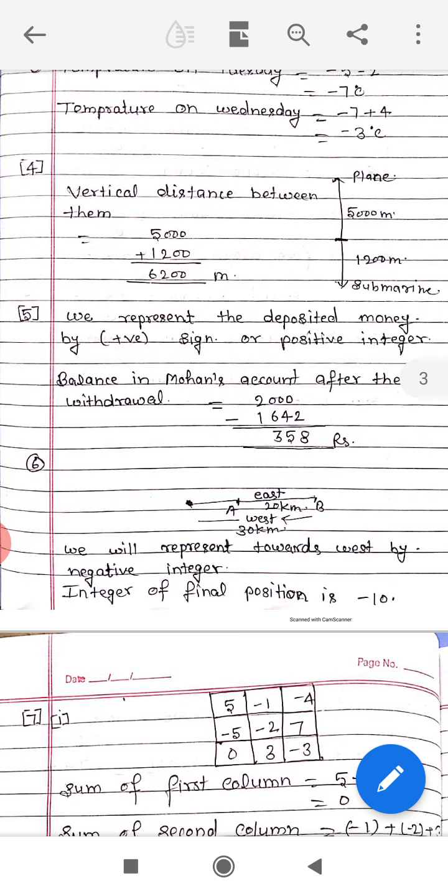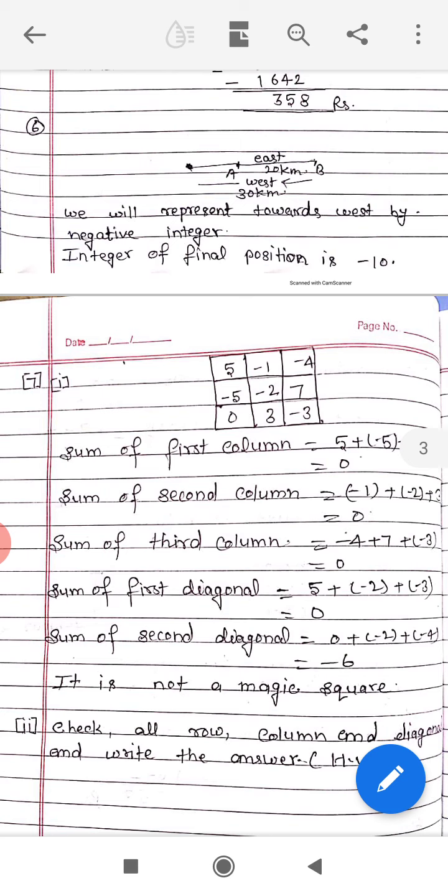In the book this is given that the integer on the east side is a positive integer, then the integer on the west side is a negative integer. The integer of the final position is minus 10 degrees Celsius.